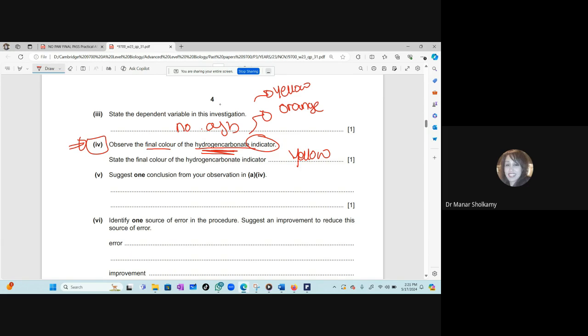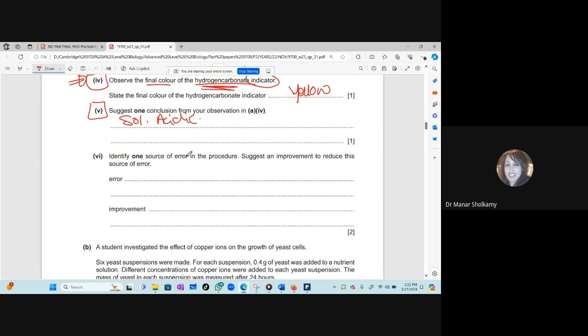We said it. State one conclusion from your observation. Like Mariam said, what is your conclusion? Why does the indicator become yellow? Because the solution becomes acidic. Yes, because the solution becomes acidic.